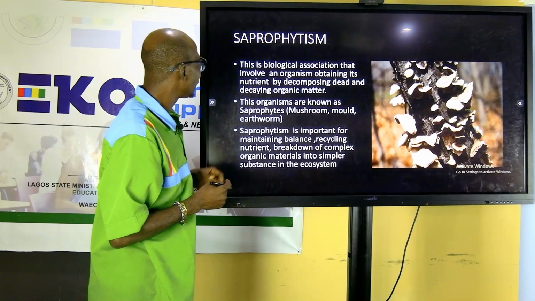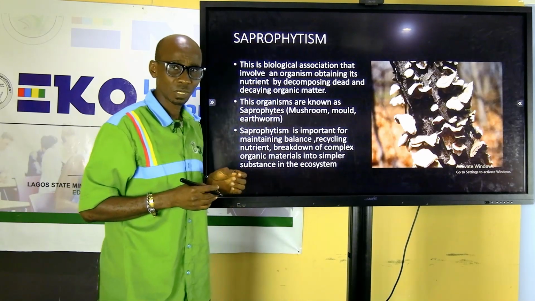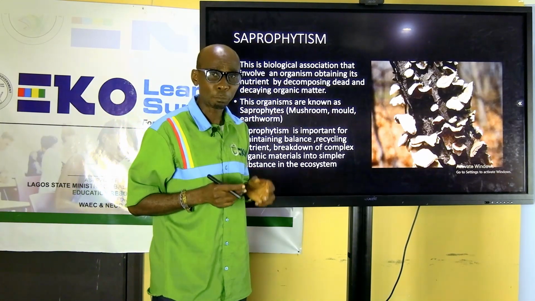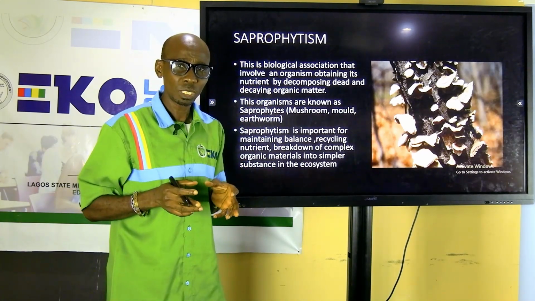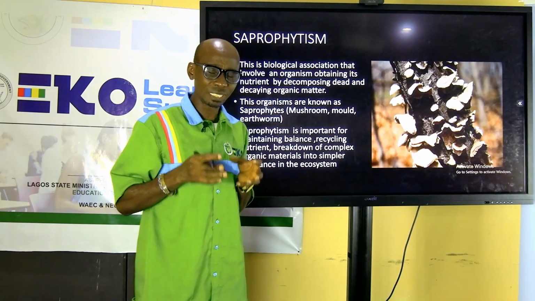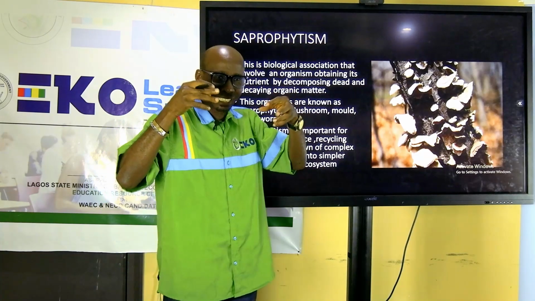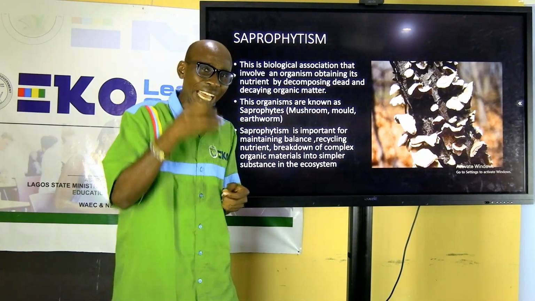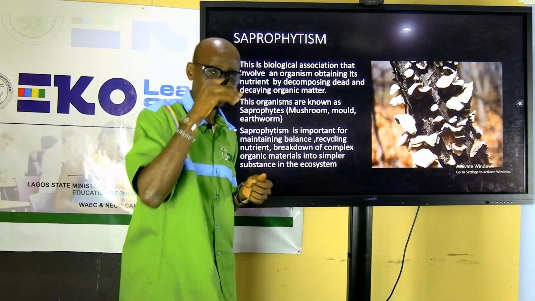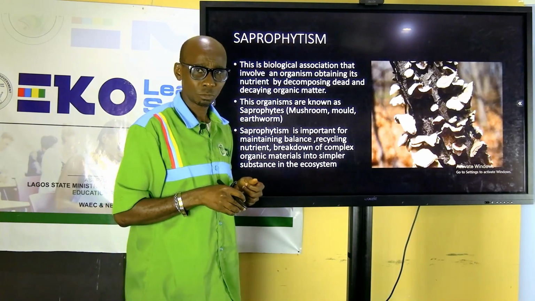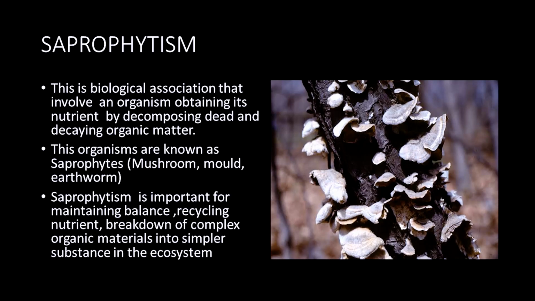The next one is saprophytism. Saprophytism is an association in which one organism feeds and gets its nutrients from the dead remains of another organism. It will only interact when the other one is dead.